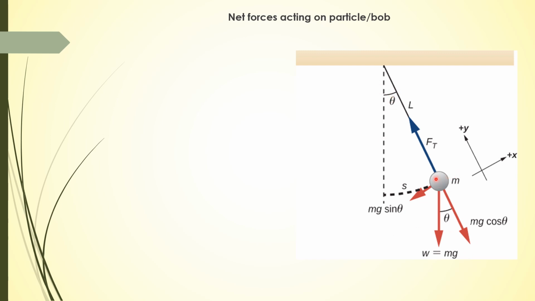Now the bob is acted on by two forces: weight, which acts perpendicularly downward, and tension in the string, which is Ft. If we resolve the weight into components, we get W cos theta, which is mg cos theta, and W sin theta. So W cos theta will balance the tension force, and the bob is acted upon by mg sin theta, which is the restoring force. So F is equal to minus mg sin theta.